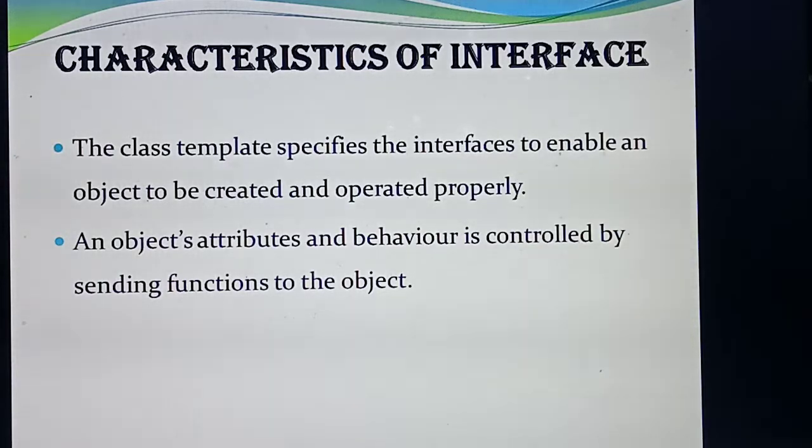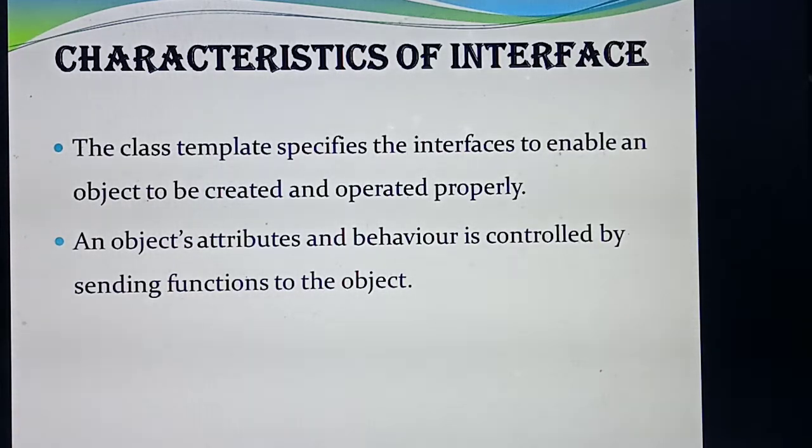Okay, so next read the second point. Object's attributes and behavior is controlled by sending functions. So what do you mean by attributes? For example, you are writing the details of a student inside the class student. Inside you are writing int age, float height, float weight. So what are attributes? Age, height, weight. This and all we can call as attributes.